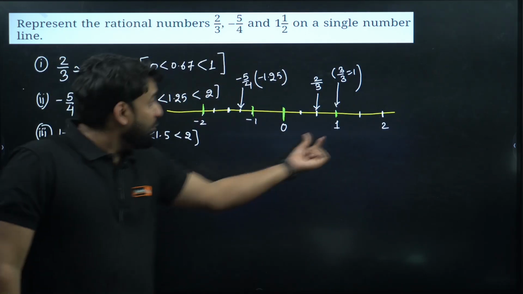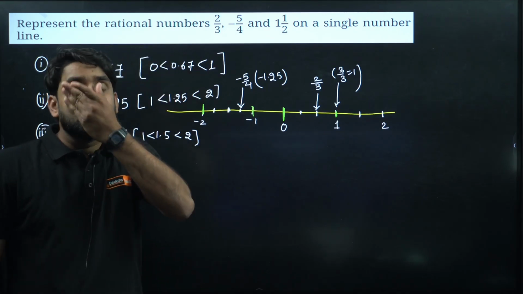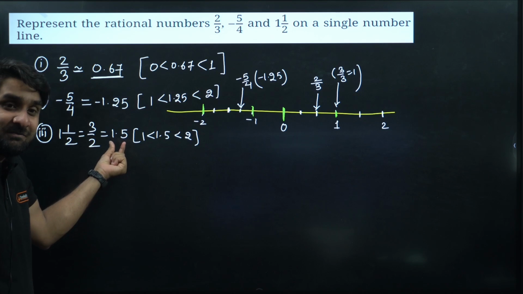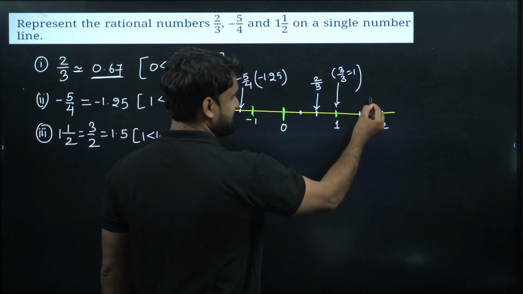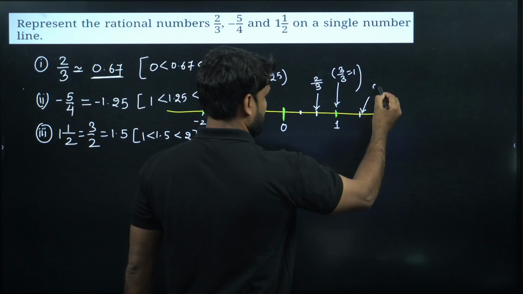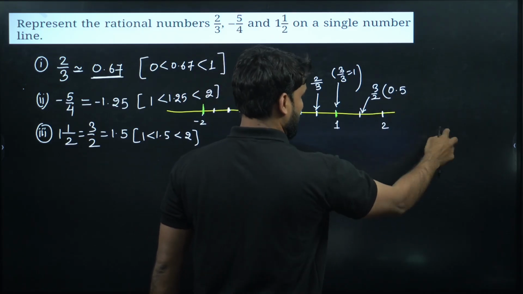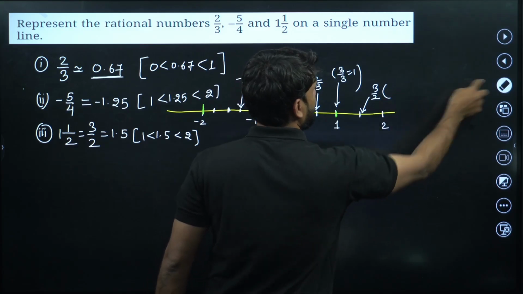Denominator decides how many boxes, how many compartments should be there, right? And now can you see this is 3/2. 3/2 means 1.5. And if we talk about here, this point will be 3/2, which is equal to 1.5.